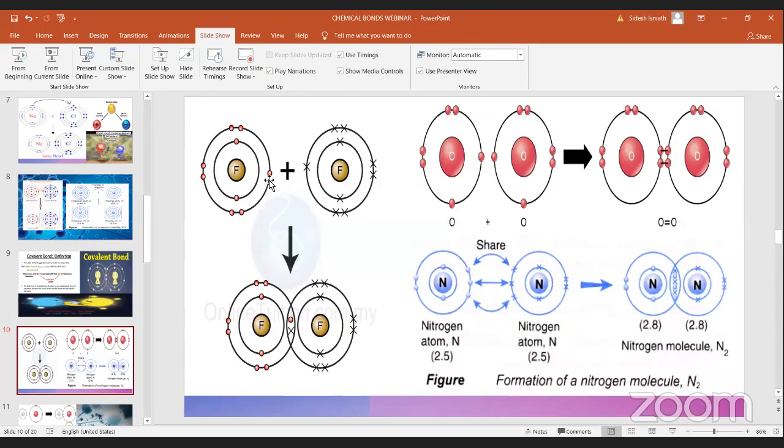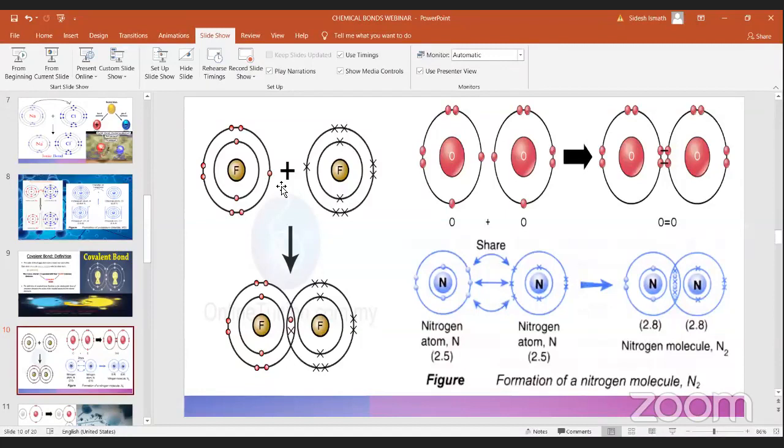Now if you see fluorine, can you all tell me the electron configuration of fluorine? I'll explain the drawing part again when we have a question. Can you tell me the configuration? It's 2, 7. In the first shell it has 2, and in the final shell it has 7.